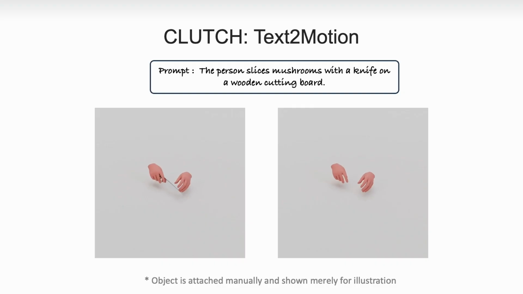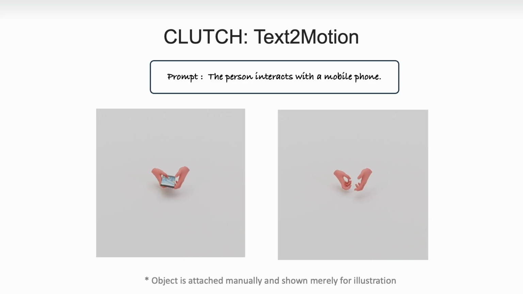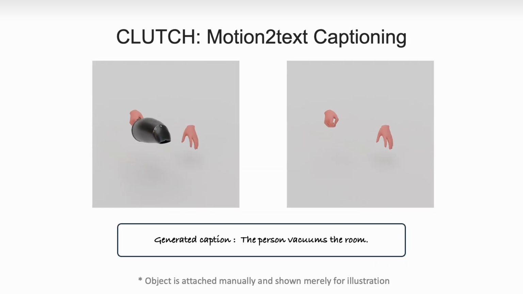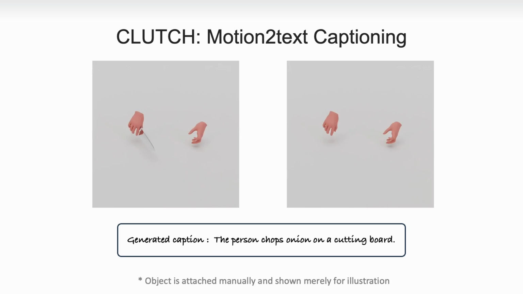Given a text prompt, Clutch can generate plausible, high-quality hand motions that are well aligned with the input prompt. Furthermore, given a hand animation, Clutch is capable of producing an accurate captioning of the input motion.